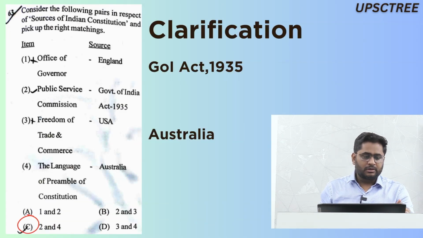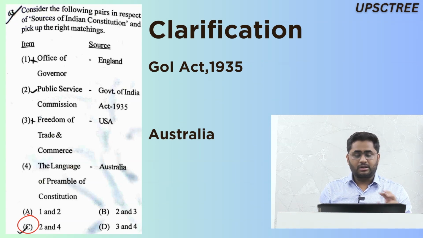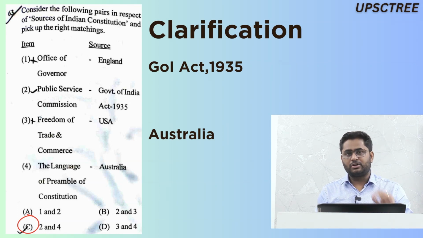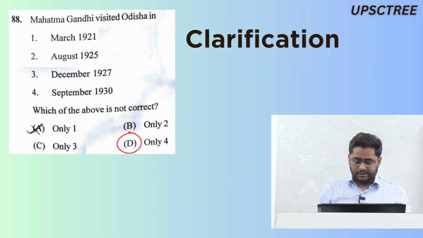Moving on. Question number 63. If you see, Office of Governor comes from Government of India Act 1935. Freedom of Trade and Commerce comes from Australia. So here the answer will be C, that is 2 and 4. Public Service Commission comes from Government of India Act 1935, and the language of preamble of Constitution comes from Australia. So 2 and 4 are the correct statements.